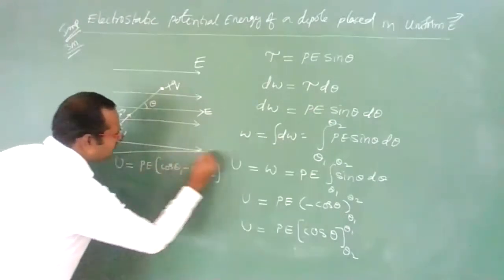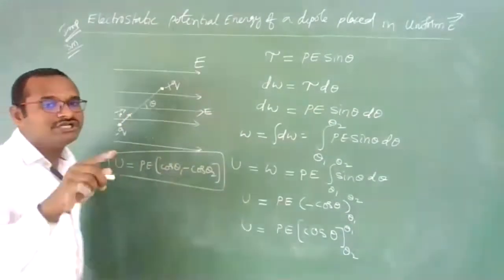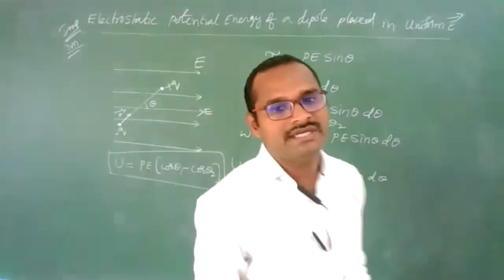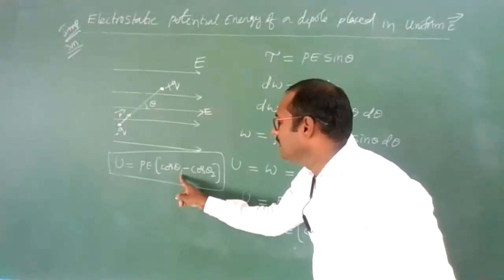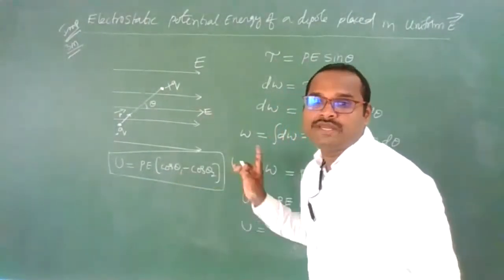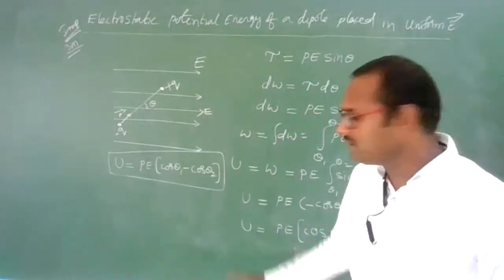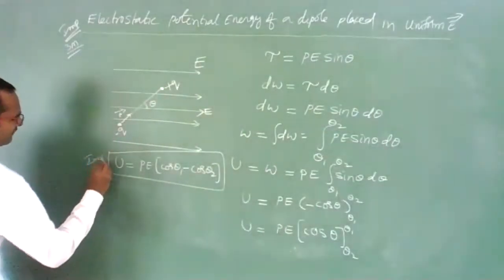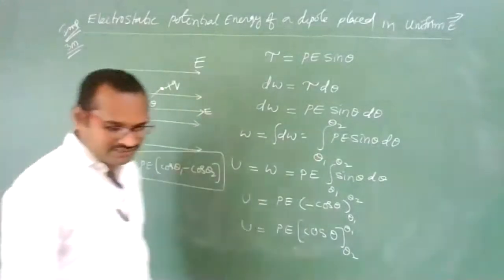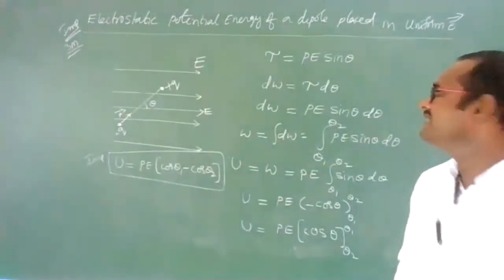This is the electrostatic potential energy which is stored in a dipole when it is rotated from theta 1 to theta 2 angle. Clear? This formula you need to remember. It is important for your problem solving and important for the board exam also. Now let us suppose